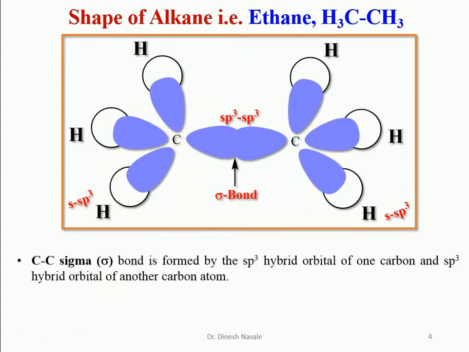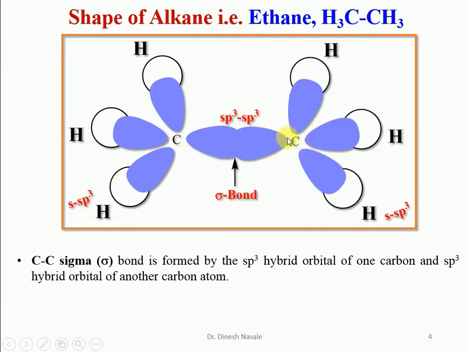So we see that the carbon-carbon sigma bond is formed by the sp3 hybrid orbital of one carbon atom and the sp3 hybrid orbital of the other carbon atom. This is one carbon atom having sp3 hybrid orbitals with tetrahedral geometry. The other carbon atom also shows sp3 hybridization and tetrahedral geometry.